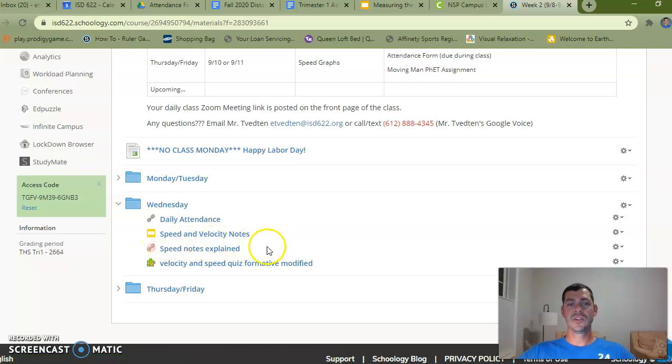And then the last thing that you're going to do is you're going to take the velocity and speed quiz. So there's a short quiz that we have. It's linked right here. You need to click on that and take that quiz as well. So try to get all this done today, and we will discuss today's plan tomorrow when we meet as a class.